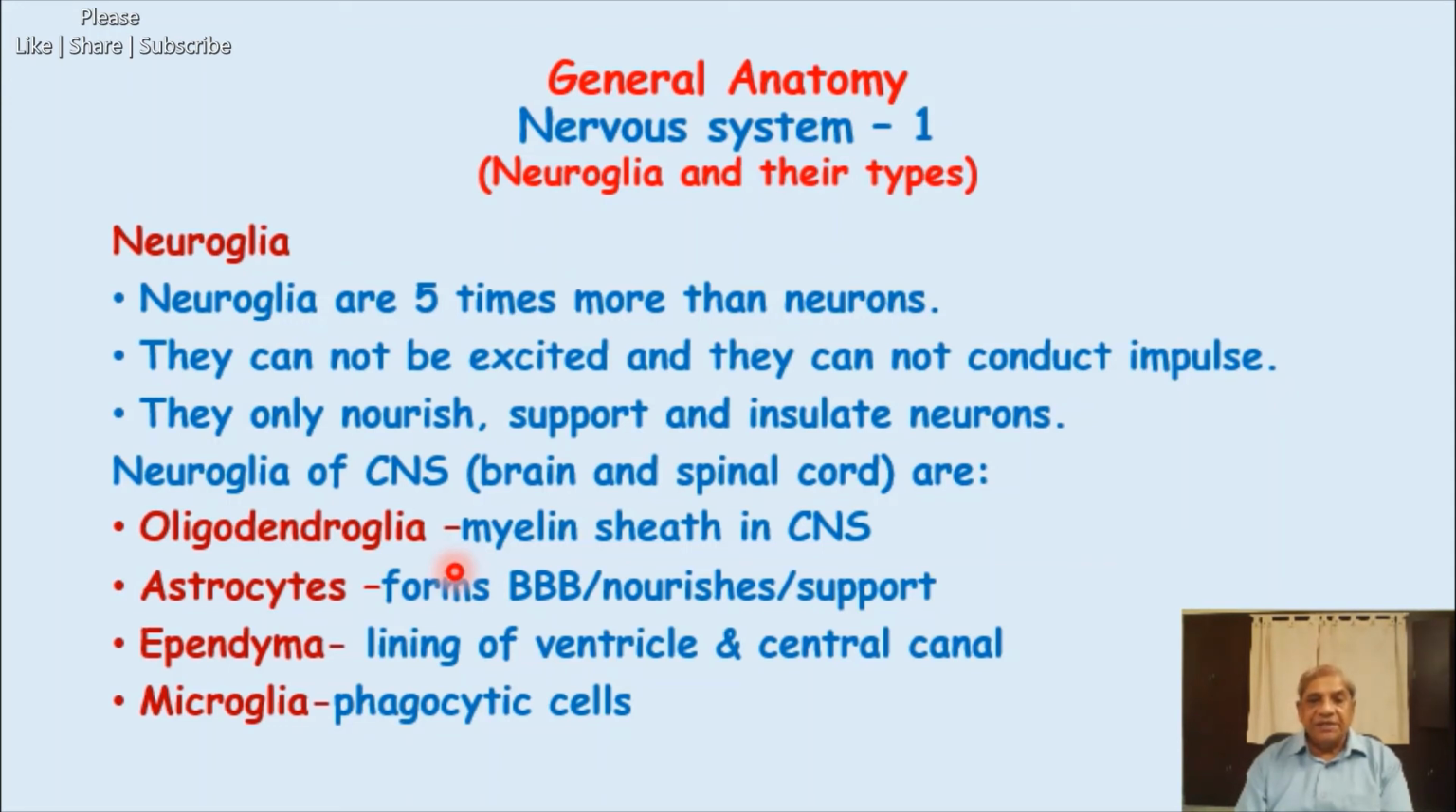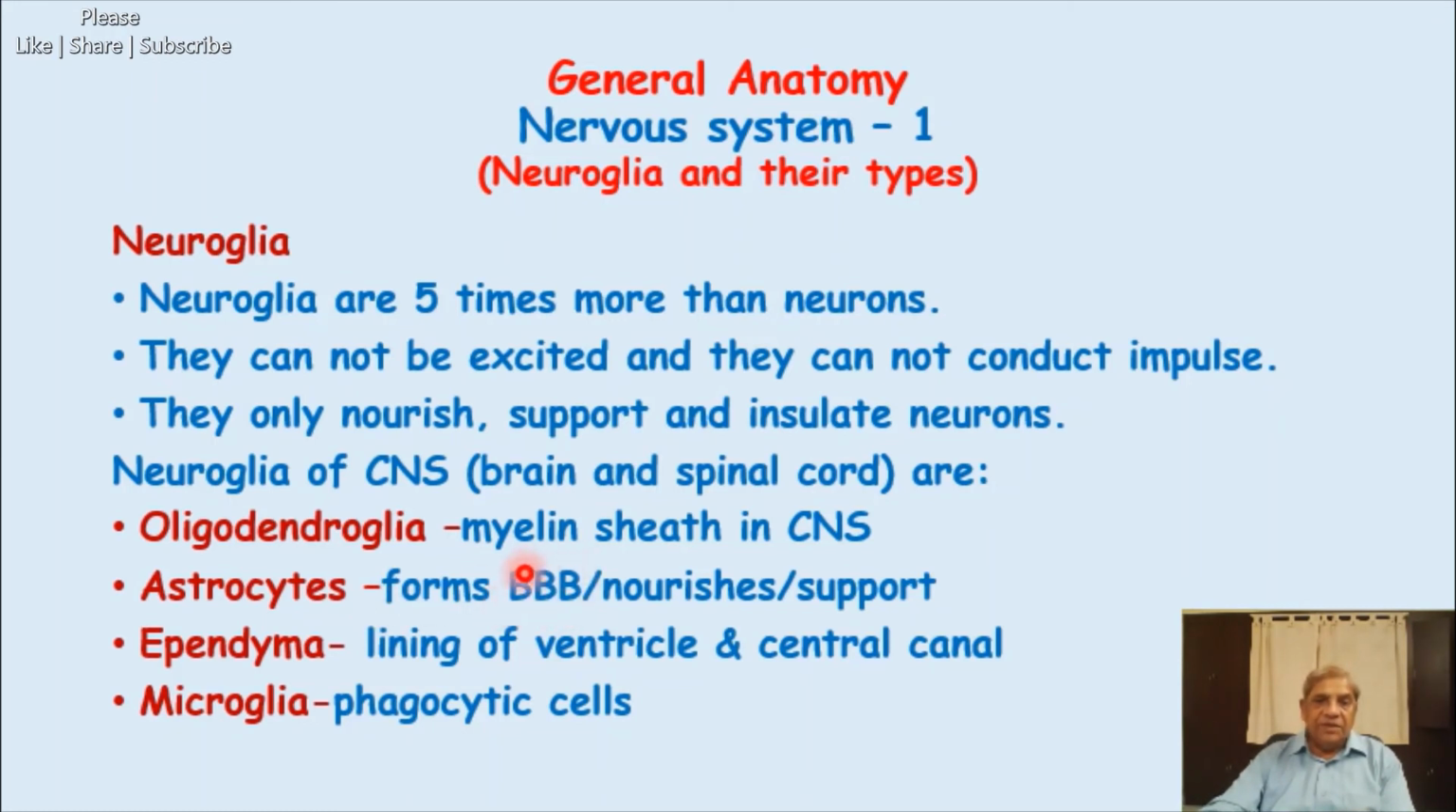Then the second type of neuroglia is the astrocytes. This is the astrocyte, and astrocytes are of two types, the protoplasmic astrocyte and the fibrous astrocyte. If there is a diagram in the next slide, I will show you this diagram of astrocytes. And why are they called astrocytes? Because they are star shaped. That's why they are called astrocytes.